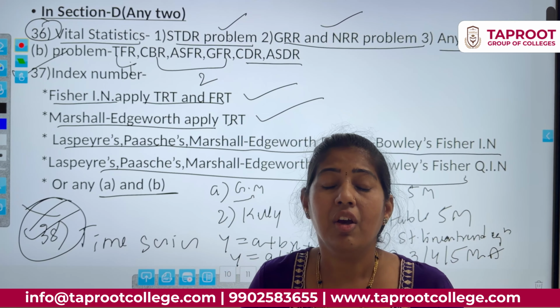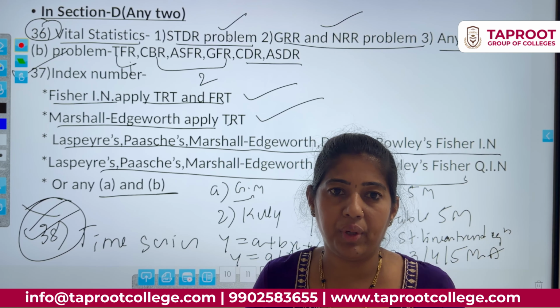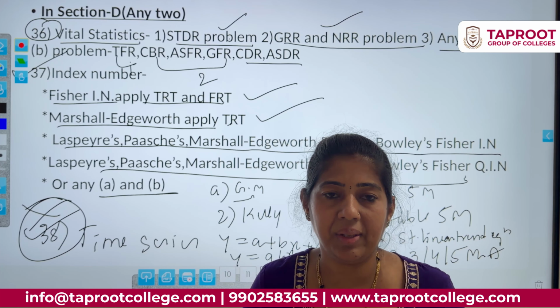From Section B, for Section A, you have to concentrate on all the chapters. All the chapters are important. For Section A, there are no choices there.